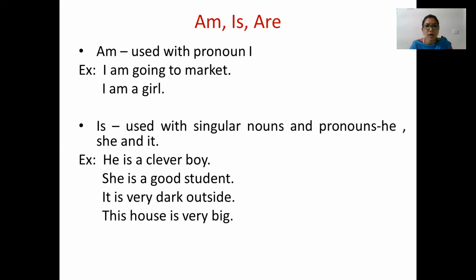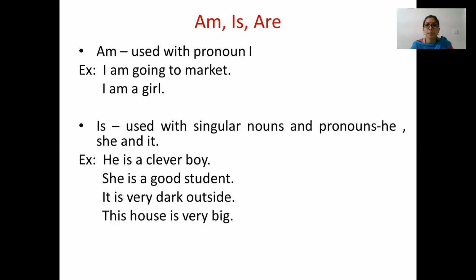Moving to next one, is is used with singular nouns and pronouns. So children, is is used with singular nouns and with singular pronouns. Example, he, she and it. He is singular pronoun. He is a clever boy. She is a good student. It is very dark outside. This house, singular noun, is very big.